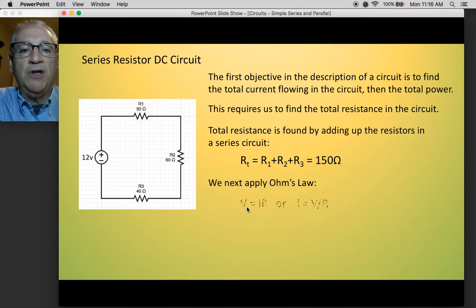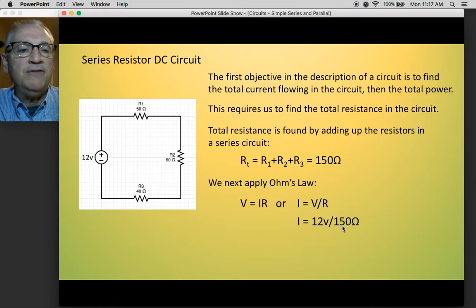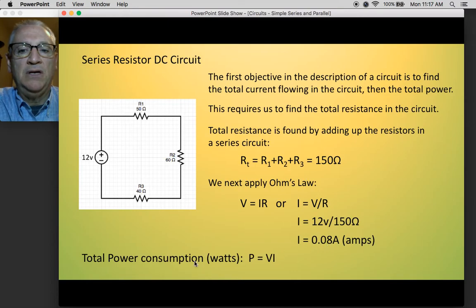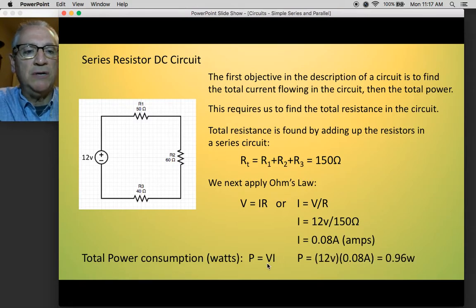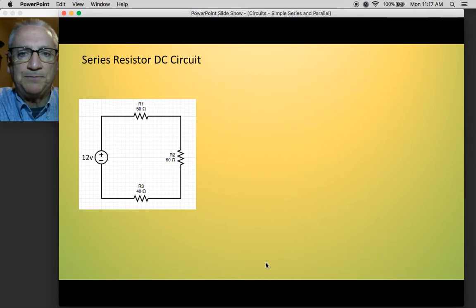Next, we apply Ohm's law, V equals IR. And since we're looking for current, it's V divided by R. So it's pretty straightforward. 12 volts divided by 150 ohms gives us 0.08 amps. Now, the power consumed is given by the formula power, P equals voltage times current. There's another formula, I squared R, that we could use, but in this case, it's very straightforward. Since we're given the voltage, we're given the current, and we find out that our power consumption is 0.96 watts.